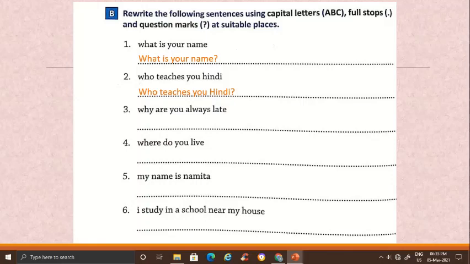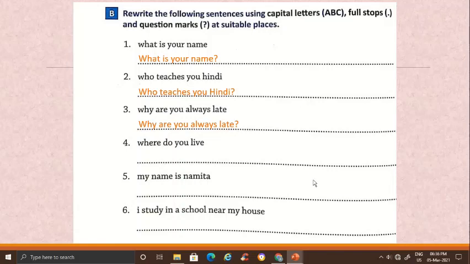3. Why are you always late? What changes shall we do? W in Why will be capital. It is the beginning of a sentence and the sentence asks us something, so question mark at the end. W capital, question mark at the end.